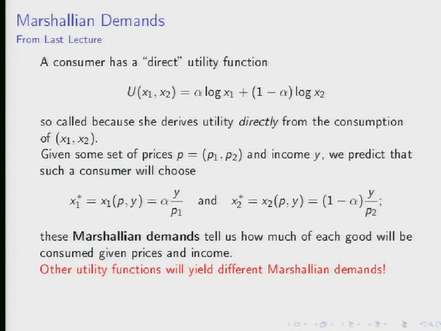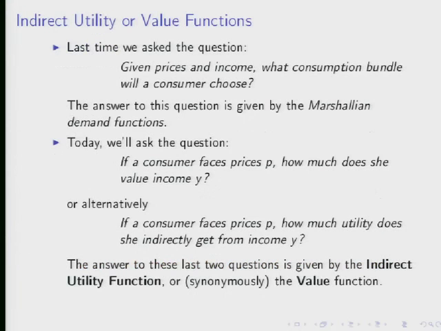Okay, Marshallian demands map prices and income into quantities of X1 and X2 demanded. All right. So next, so you already said this. Last time we asked, given prices and income, what consumption bundle will the consumer choose? The Marshallian demand function is the answer to that question. Today we're going to ask a different question, but a closely related one. If the consumer faces prices P and they have some income Y, how much do they value that income?